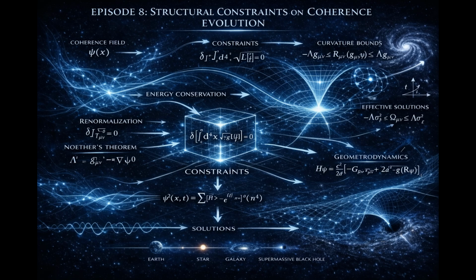The first is conservation under closure. If a region is structurally closed, coherence cannot arbitrarily appear or vanish within it. Redistribution may occur internally, but total coherence must remain balanced relative to structural boundaries. Otherwise, threshold integrity fails. The second constraint is locality of influence.